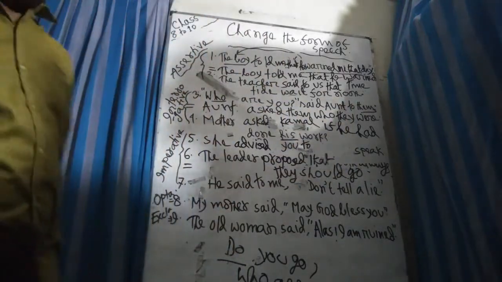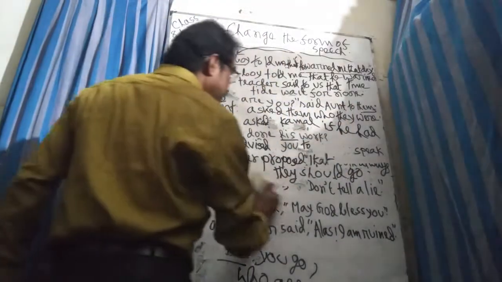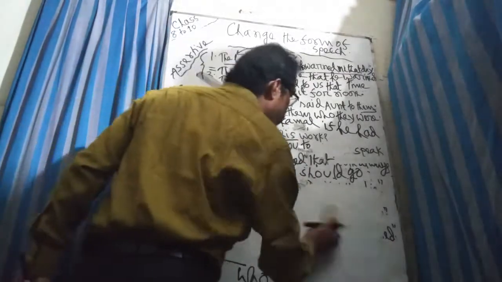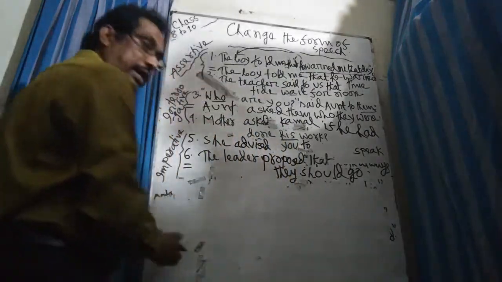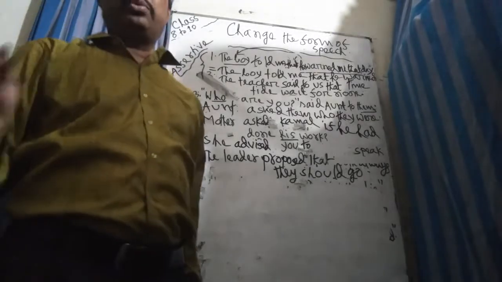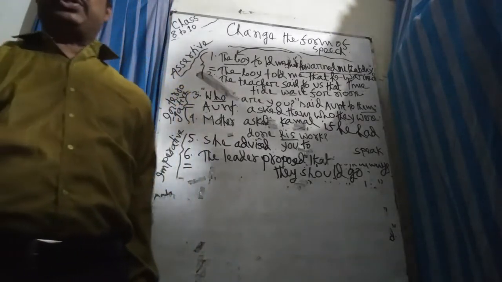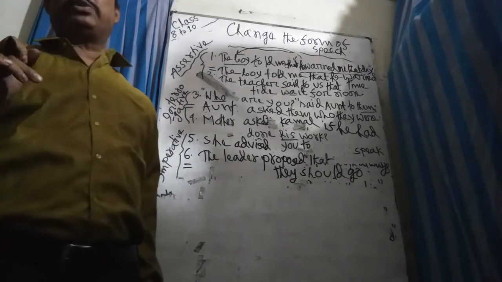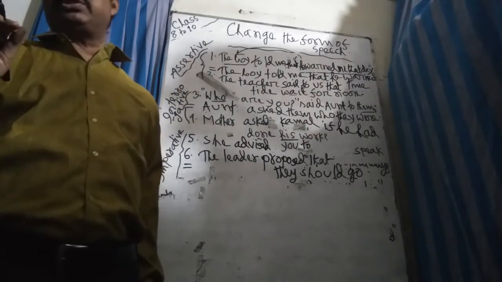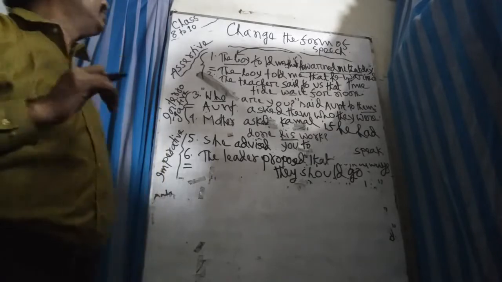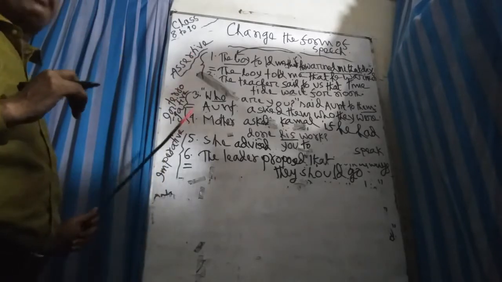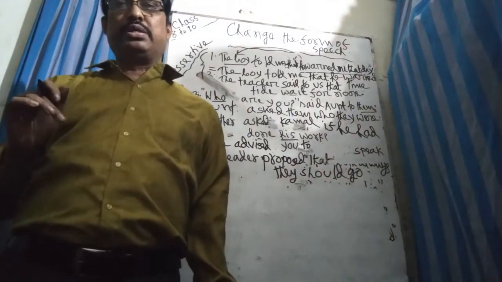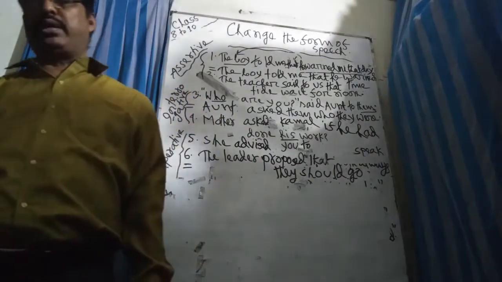And up to this we have done today. Now you have been given some homework. In your grammar book, open the pages for the narration or speech chapter, and just solve 20 sentences from the exercise, relating to assertive, interrogative, and imperative sentences, and submit it to me when the school opens. Thank you very much. Keep well and keep safe.